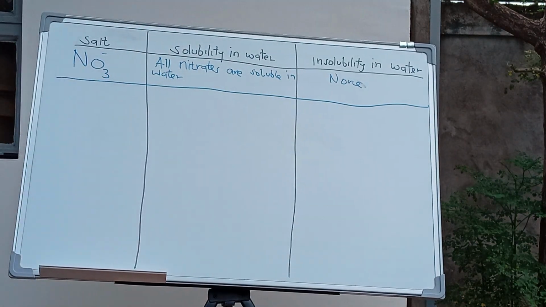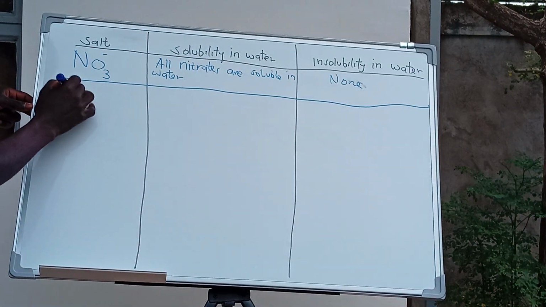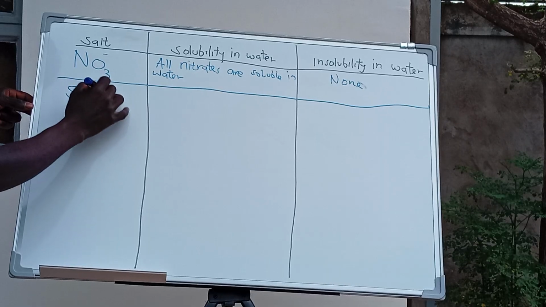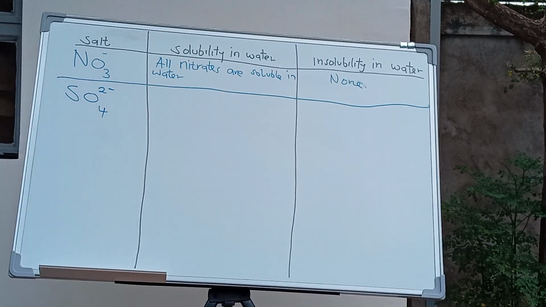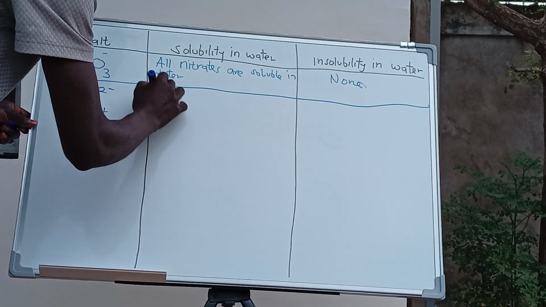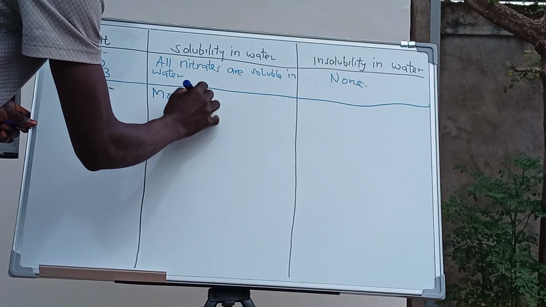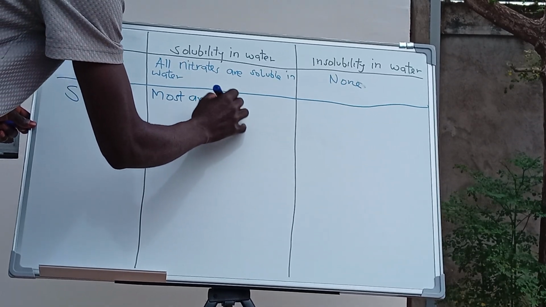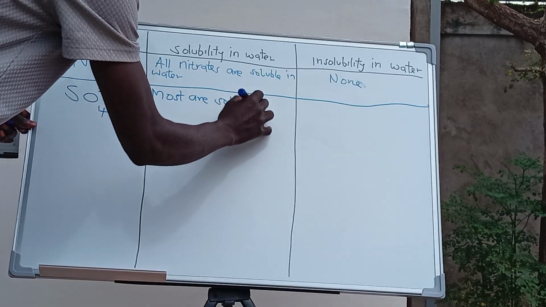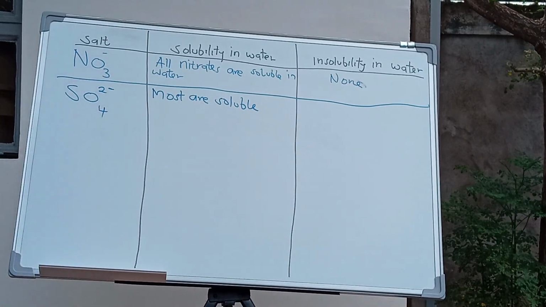Let's go to sulfates. You simply say most are soluble. So when most are soluble, we're going to find the kind of salts that are not soluble in water.